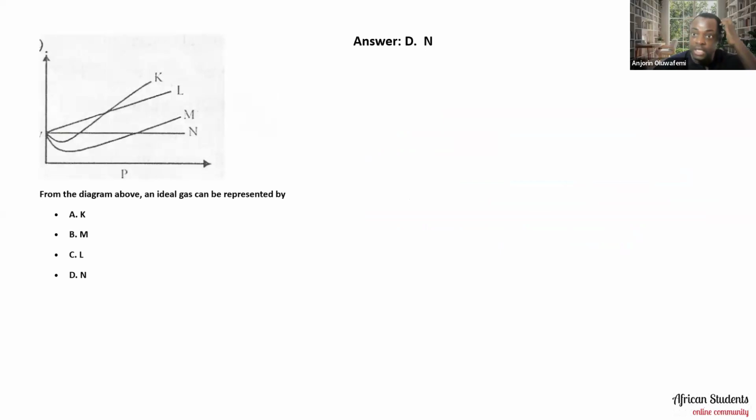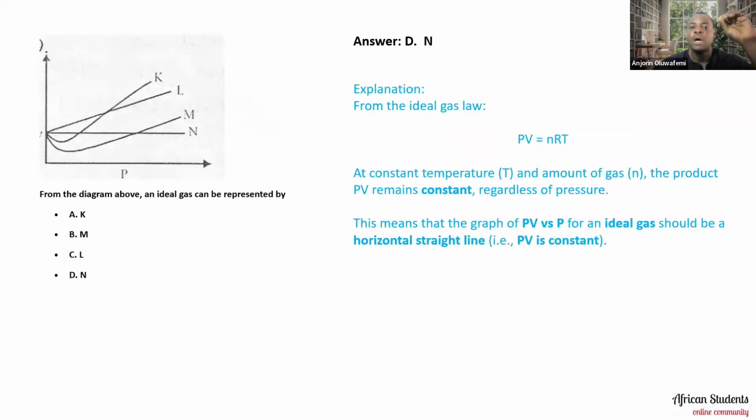That's option D. And the reason is because when you look at an ideal gas, PV equals to what? nRT. We still remember that, right? Now, at constant temperature and amount of gas n, the product PV remains constant regardless of pressure. That is what the ideal gas law stipulates or states.